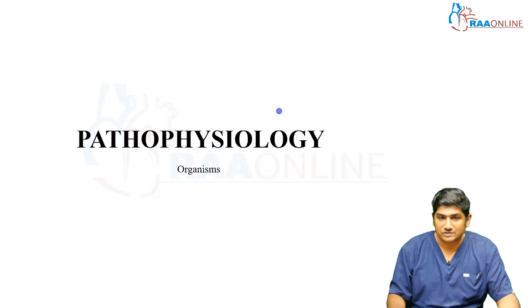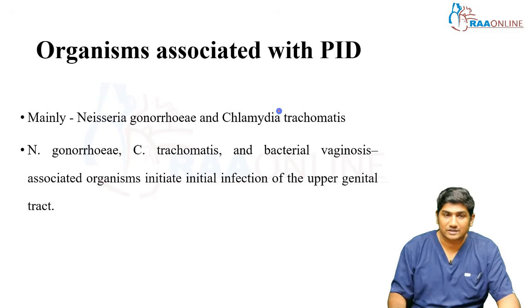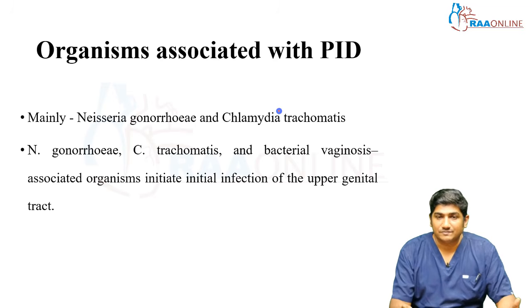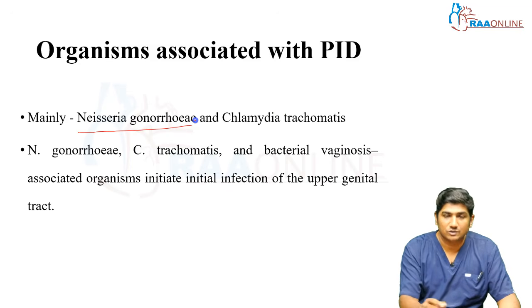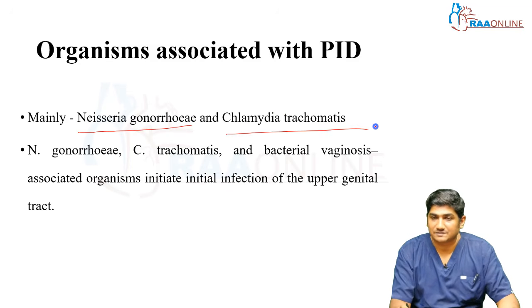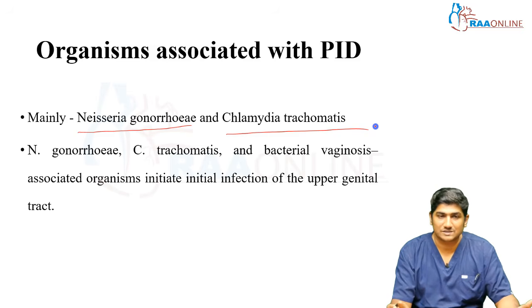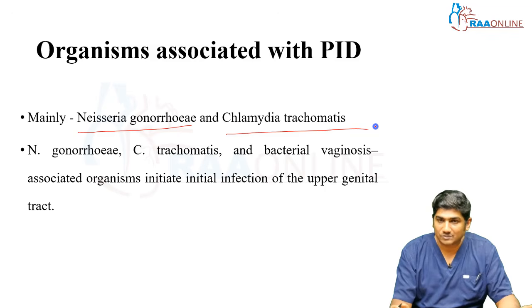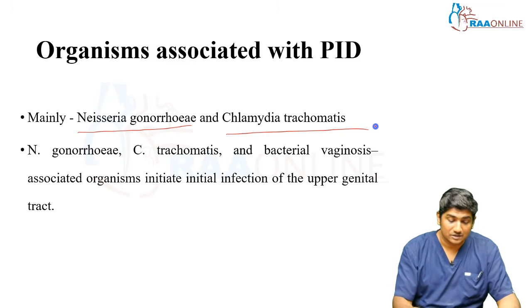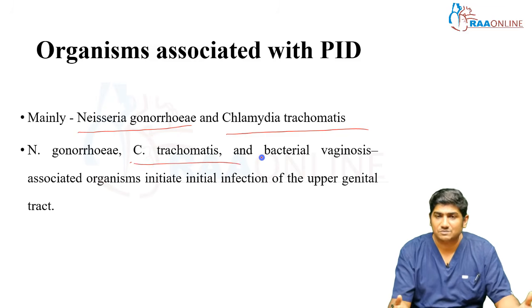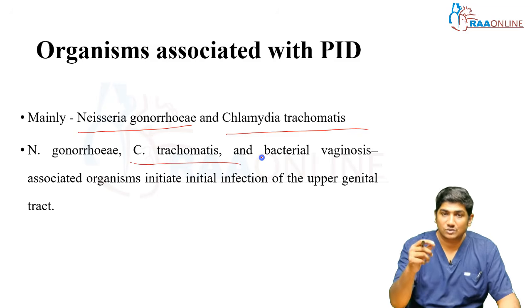Now coming to the pathophysiology, let's start with the organisms involved. When speaking about PID, the organisms by default are Neisseria gonorrhoeae and Chlamydia trachomatis. If someone asks you what is the most common organism, you can name 3 different groups: one is Neisseria gonorrhoeae, second is Chlamydia trachomatis, and third is the bacterial vaginosis associated organisms. Chlamydia has developed various genes to evade the immune system of the body, so that it hides itself in the epithelial cells of the female tract.